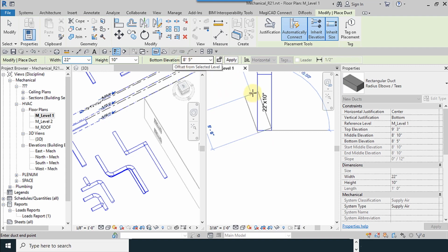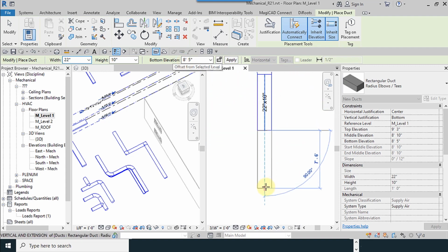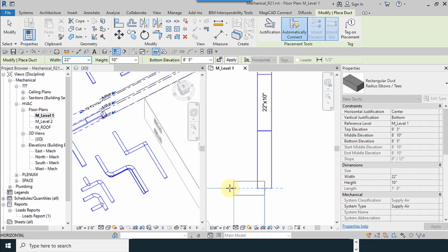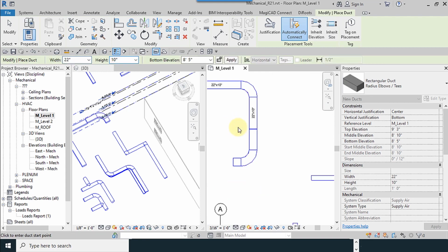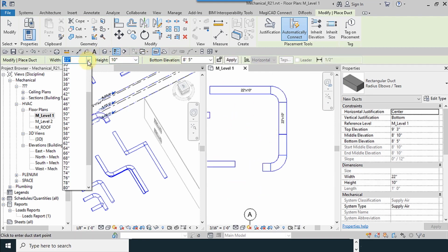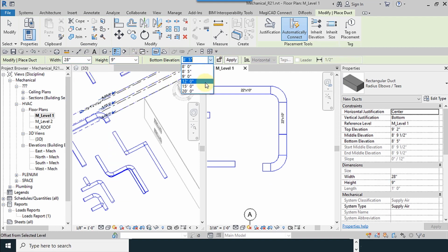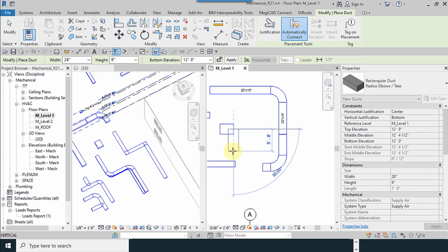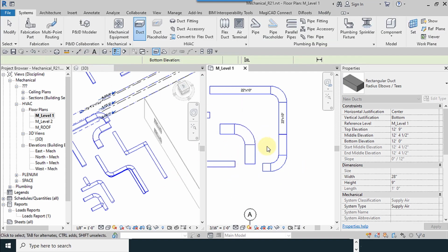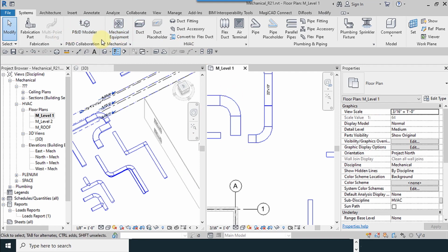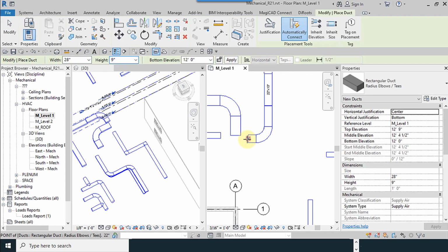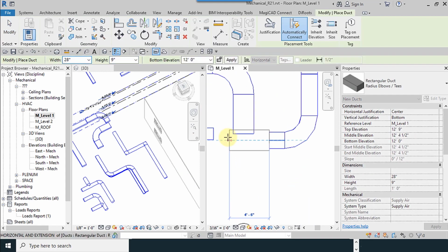So the elevation is the same as the main dimensions. And shortcut, I used 28 by 9 and elevation 12. I'm trying to draw, modify, and I want to continue drawing. I select and click here.